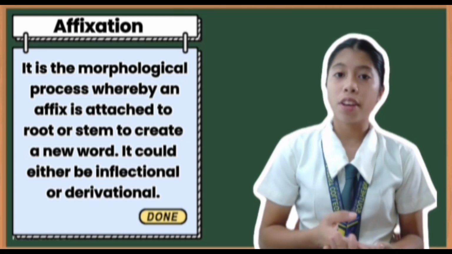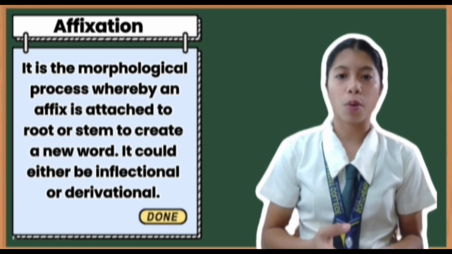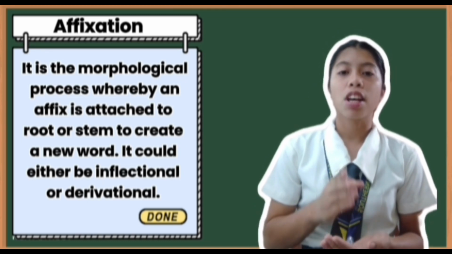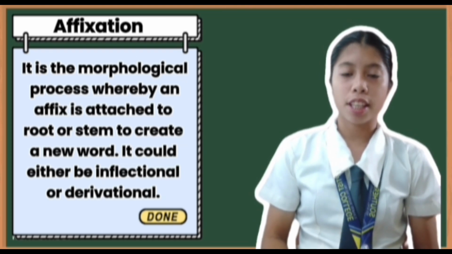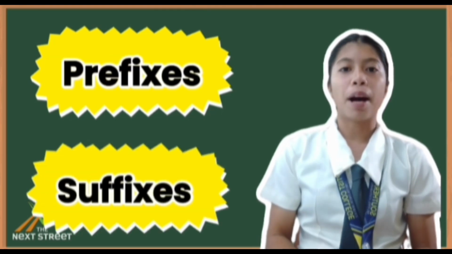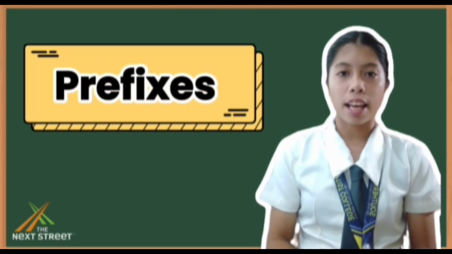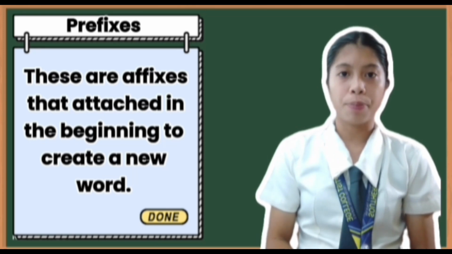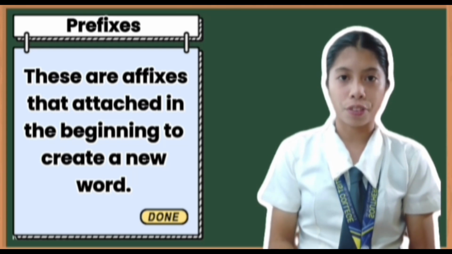So also when we say affixation, it is a word formation process in the English language, meaning adding a morpheme to a certain word to change its meaning. So we have two types of affixation. First, we have prefixes, and second, we have suffixes. But I will just discuss what is prefixes. So when we say prefixes, these are affixes that attach in the beginning to create a new word. So take note that these are affixes that are found at the beginning of the word.